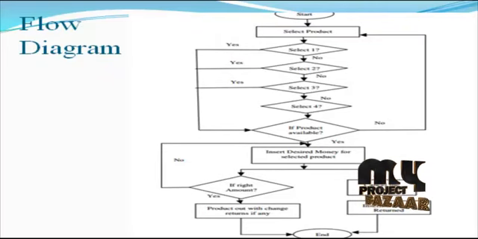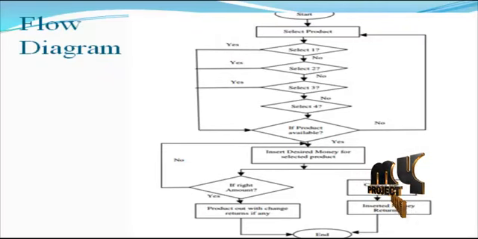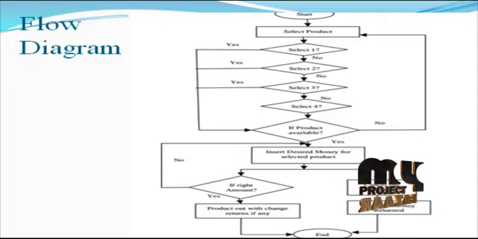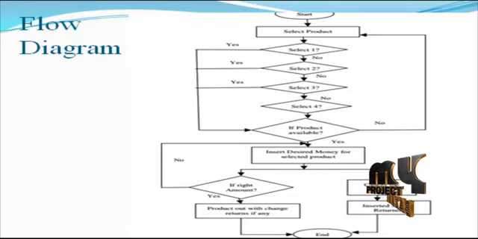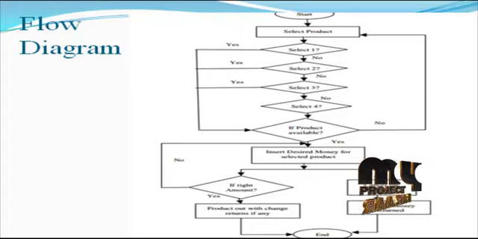Next we see the flow diagram for the product. First, start at the initial position and select the product. There are four types of products, and the condition checks whether the selected product is available or not. If no product is selected, we go back to the select product buttons. If the product is available, enter the money for the selected product. Then the money is selected.